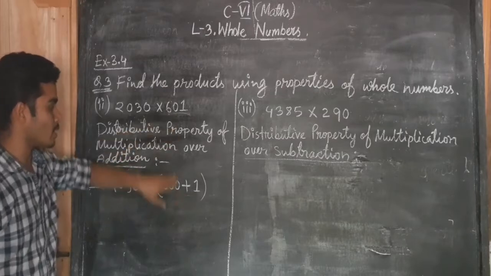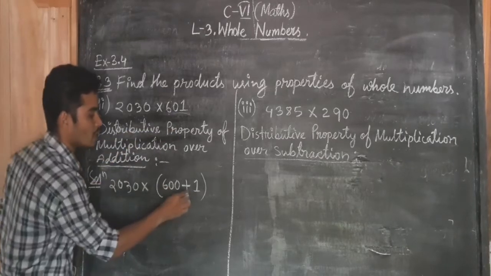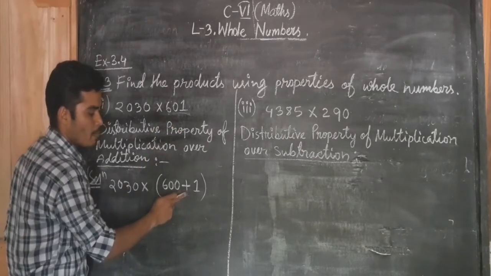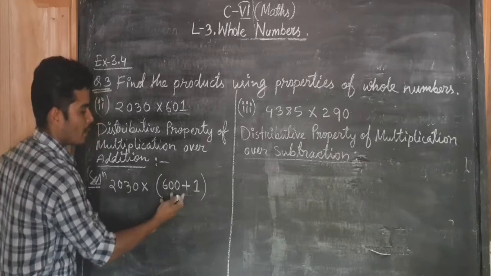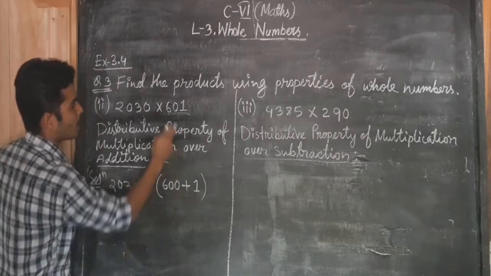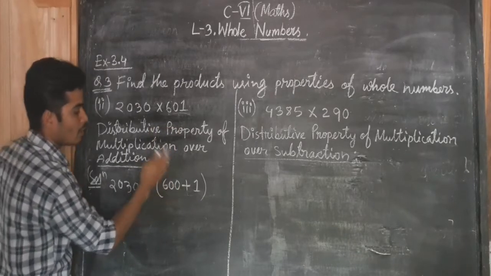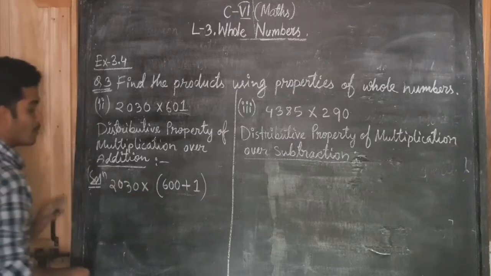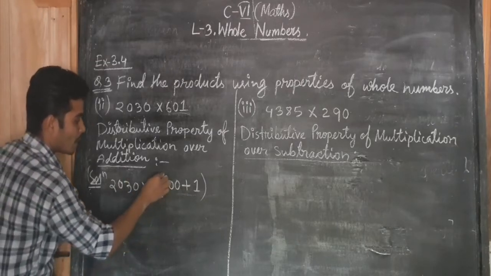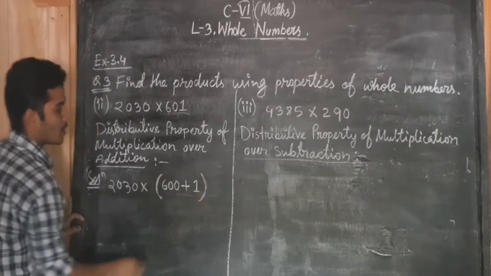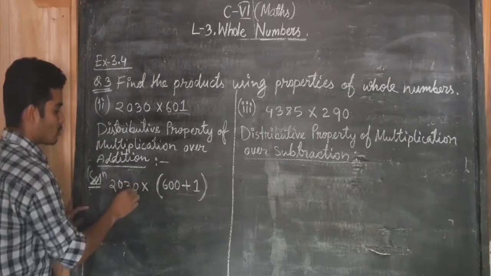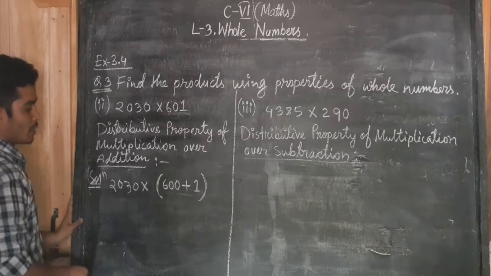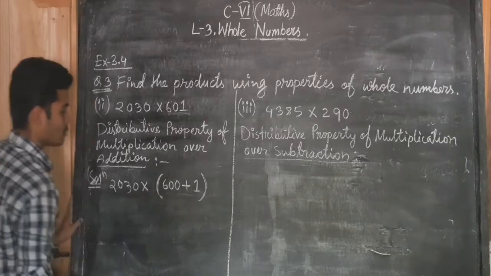This I have distributed over addition. You can see this is addition. This number I have distributed over what? Over addition. If I add these two numbers together again, I will get 601. So I have distributed these two numbers. So now how will we multiply these numbers? Whenever two numbers are inside a bracket, how do we multiply? By the number which is outside the bracket. This number will multiply both of these two numbers.